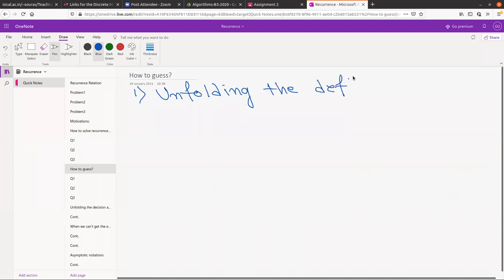So unfolding the definition means, as your friend already mentioned, that you just unfold the definition recursively. Suppose this was our first problem, Tn = 2 + Tn-1, and T1 = 1. Unfolding means that in terms of Tn-1 you can recursively unfold this too.